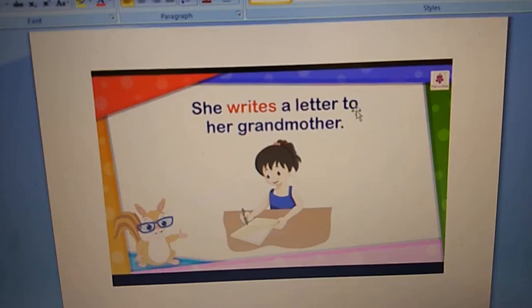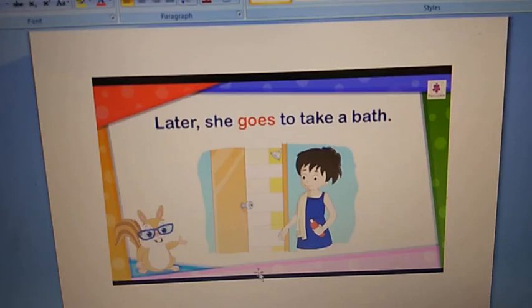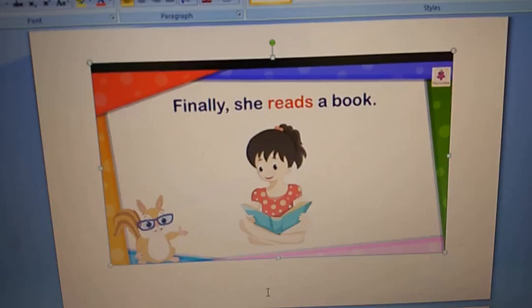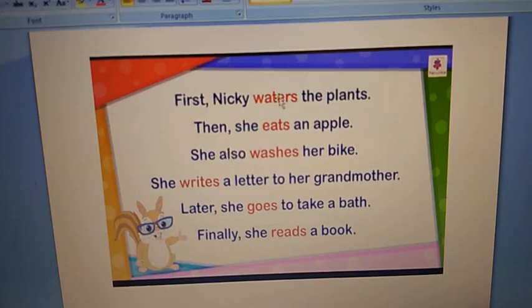She writes a letter to her grandmother. Later she goes to take a bath. Finally, what does she do? She reads a book. First, Nikki waters, then eats, then washes, writes and goes, and then after that reads.